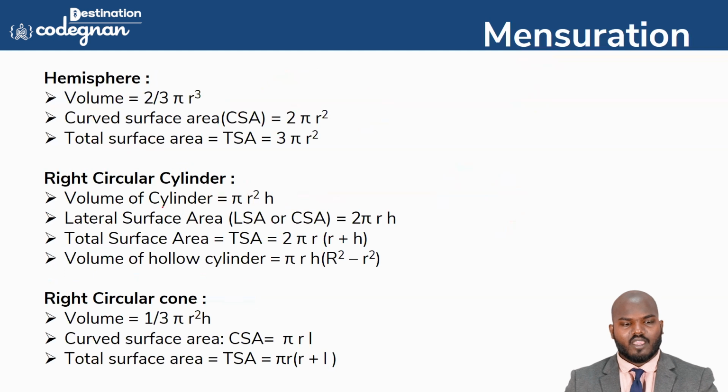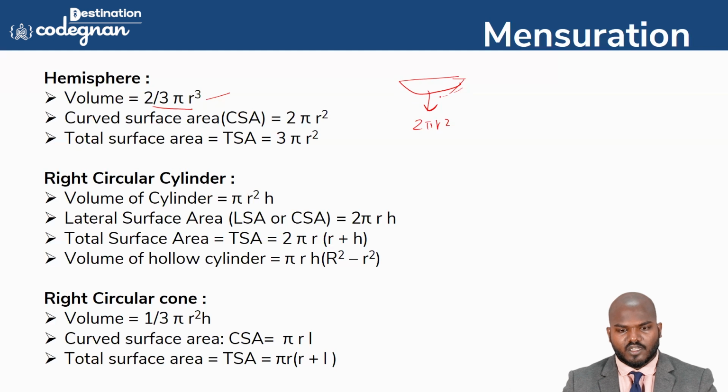Okay, so going to this one, hemisphere means half of the sphere, so we call it a hemisphere here. The volume is equal to 2 by 3 pi r cube. Curved surface area means, if you see this one, this is called the curved surface area. In the surface area, what is the value? 2 pi r square.